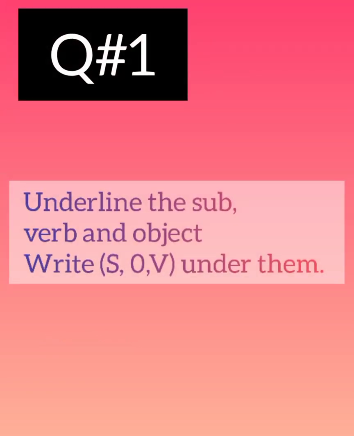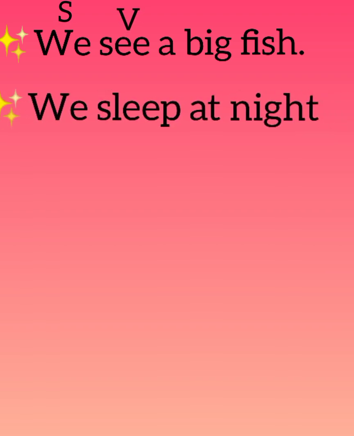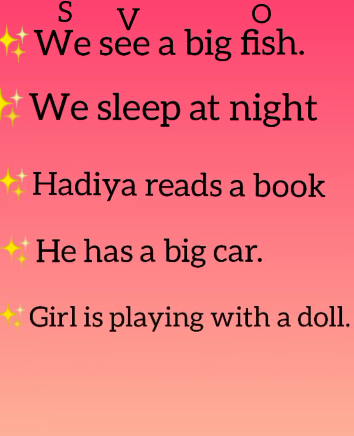Let's see question number 1, that is: underline the subject, verb and object and write S under subject, O under object and V under verb. See the first sentence. We see a big fish. We is the subject here. See is the verb. Big fish, fish is the object.